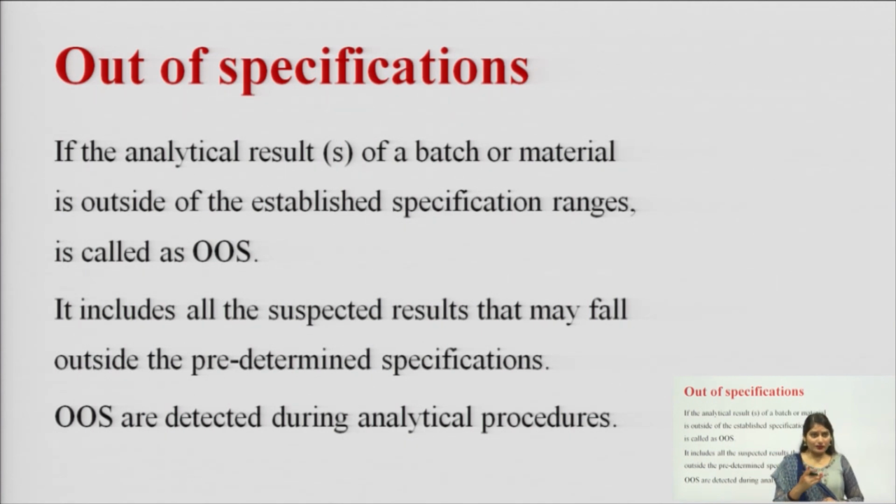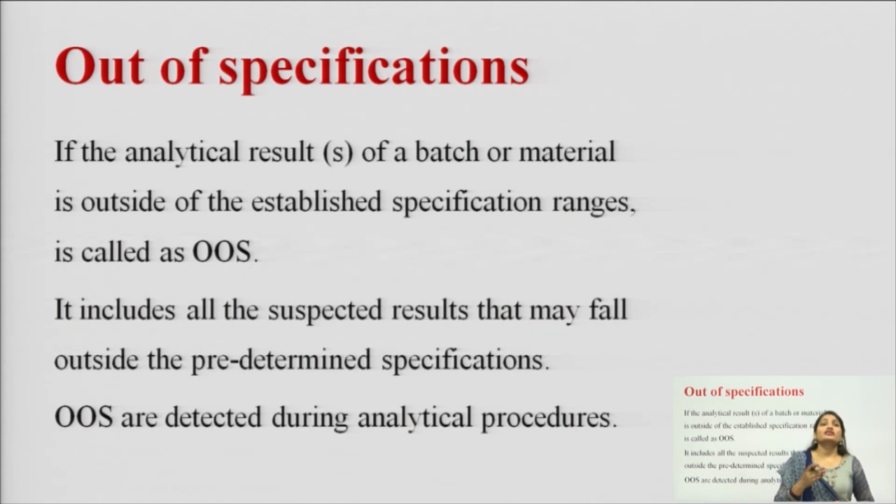If our product does not comply with the specifications and limits that we specified previously, then it will be treated as an inadequate or poor quality product, and we can say the product is out of specifications.